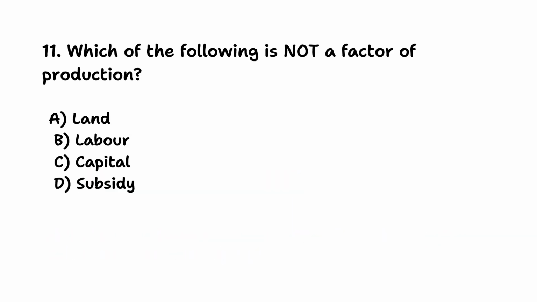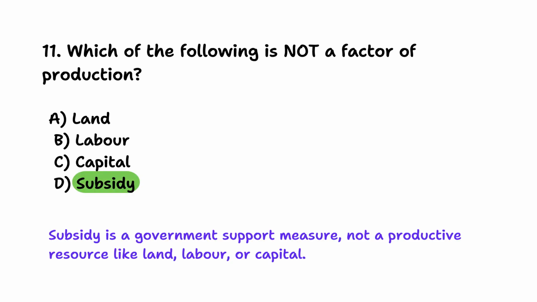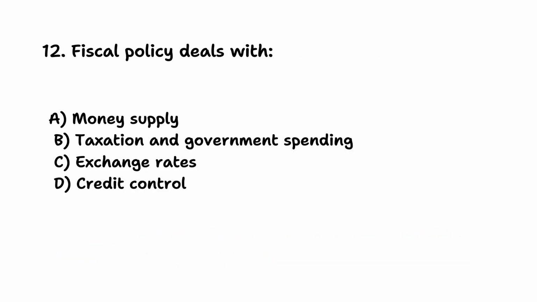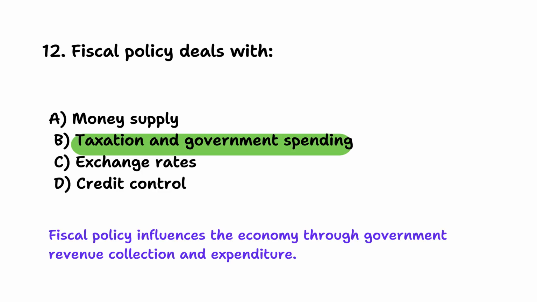Number 11. Which of the following is not a factor of production? Subsidy. Subsidy is a government support measure, not a productive resource like land, labor, or capital. 12. Fiscal policy deals with? Taxation and government spending. Fiscal policy influences the economy through government revenue collection and expenditure.